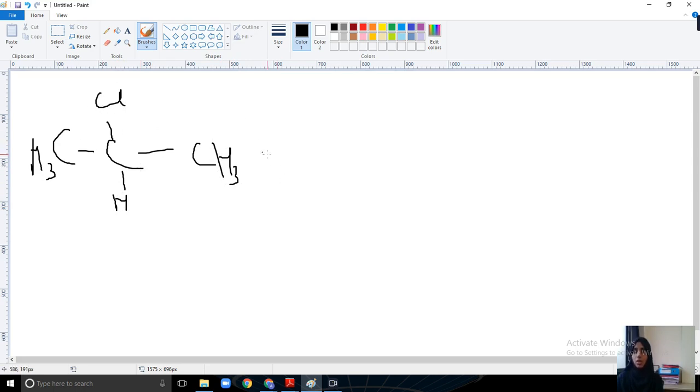From the halogen compound we are preparing alkane. The method is the reduction method. We are using zinc and hydrochloric acid, Zn and HCl. These two reagents will provide nascent hydrogen here. You have to write it like this. And what will happen? Just draw the same molecule as it is, no change in the carbon skeleton.